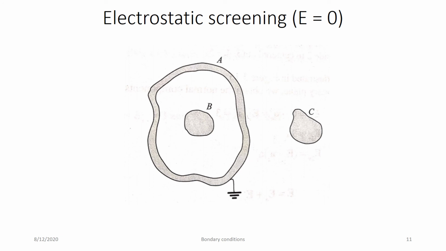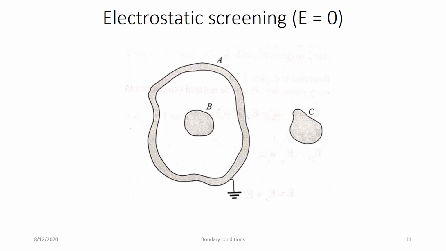When you want to isolate B and C, it is called electrostatic screening. At that time A is a metallic surface which is connected in between them, or which is used to isolate B. So B is totally enclosed by A and is grounded. So if any charge is there, it will become zero.